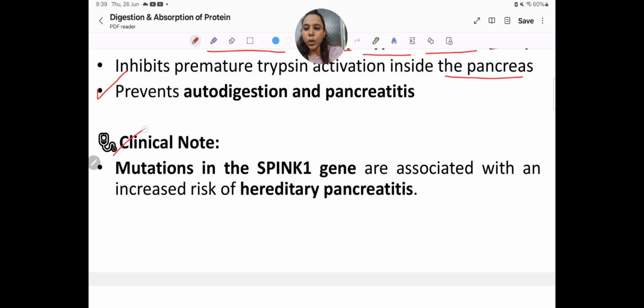So here is a clinical note: if a mutation occurs in the PINK1 gene, it is associated with an increased risk of hereditary pancreatitis. PINK1's function is to inhibit trypsin. But if it gets mutated, its function gets altered and it will not inhibit trypsin. So there will be a high chance of hereditary pancreatitis, as it is linked with this PINK1 gene. That is why it is hereditary.